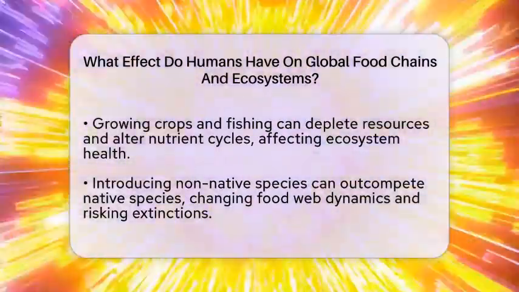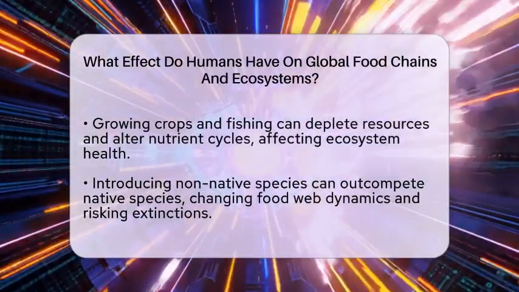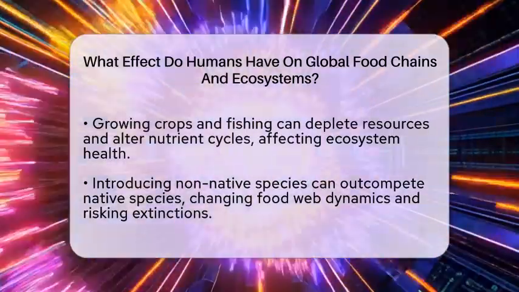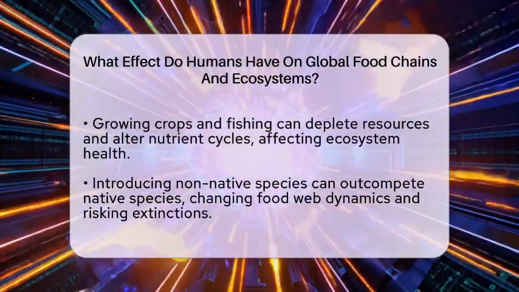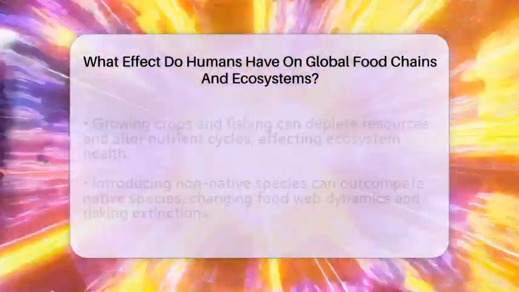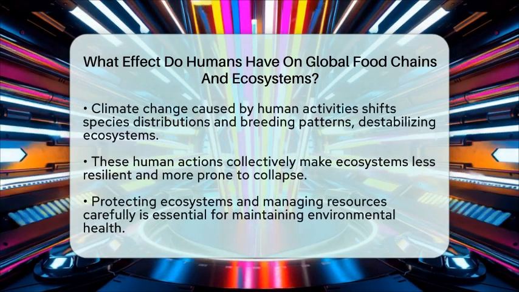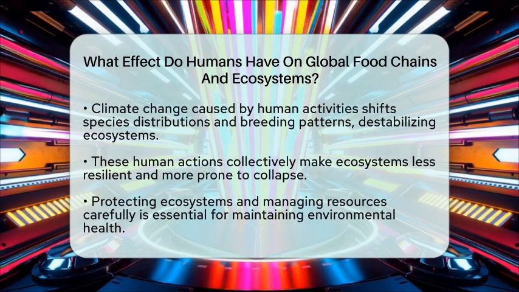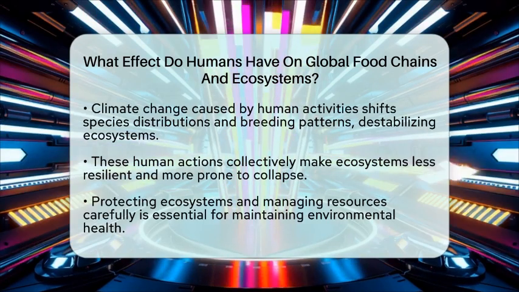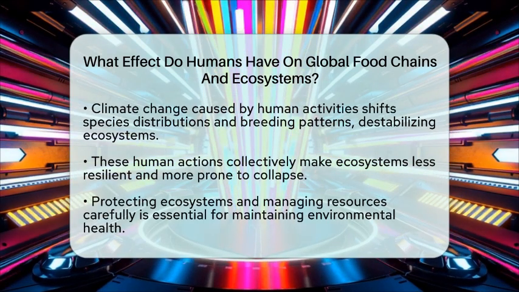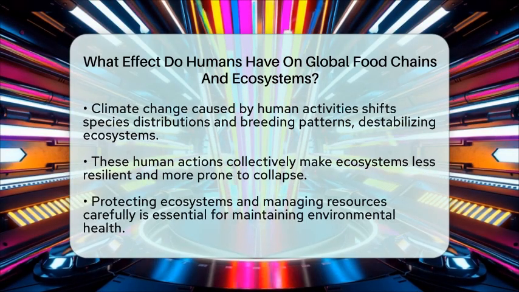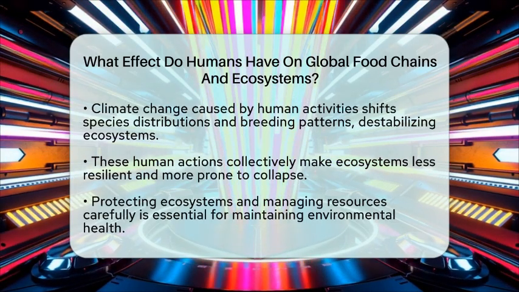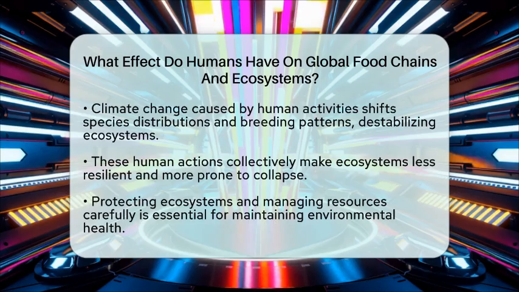Introducing non-native species is another human influence. When humans bring new plants or animals into an area, they can outcompete native species. This can change the food web structure and cause native species to decline or even go extinct. Climate change, driven by human activities, adds more stress. It shifts where species live, when they breed, and how productive ecosystems are. This can make food chains less stable and more vulnerable to collapse.